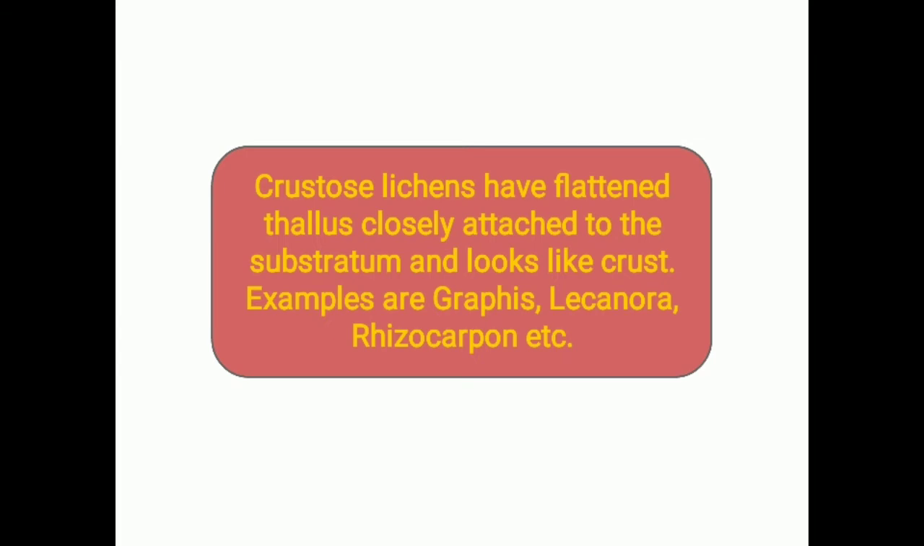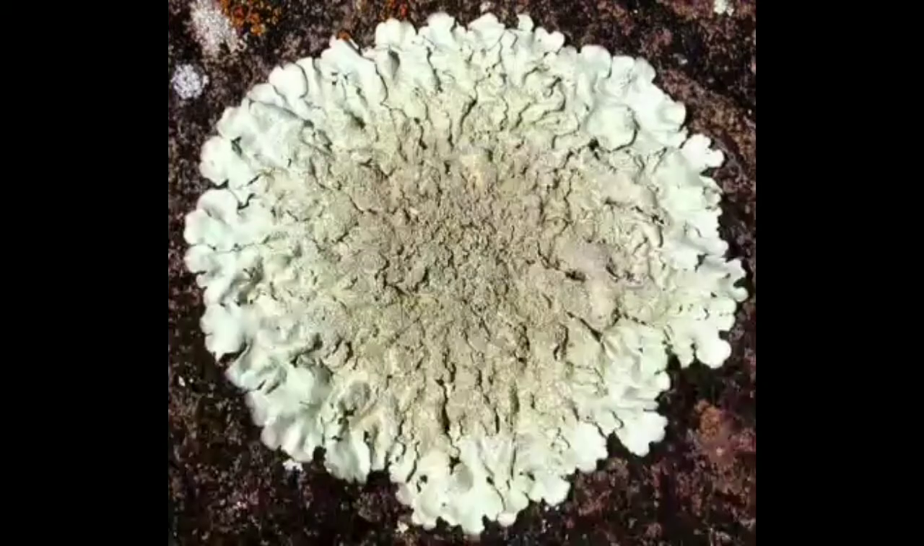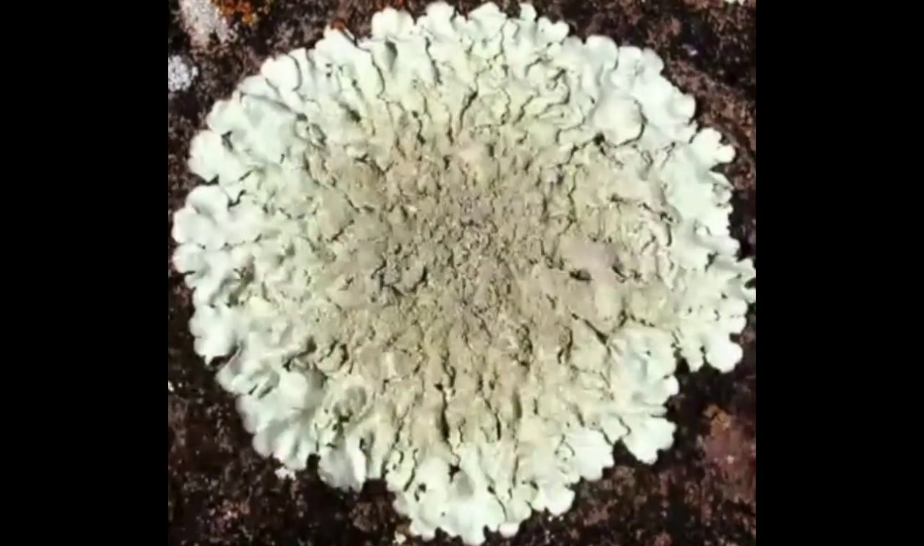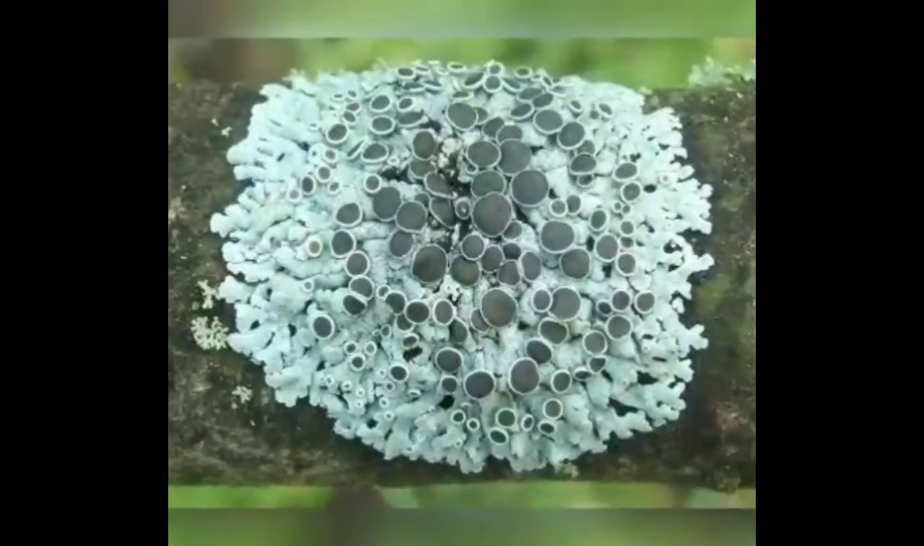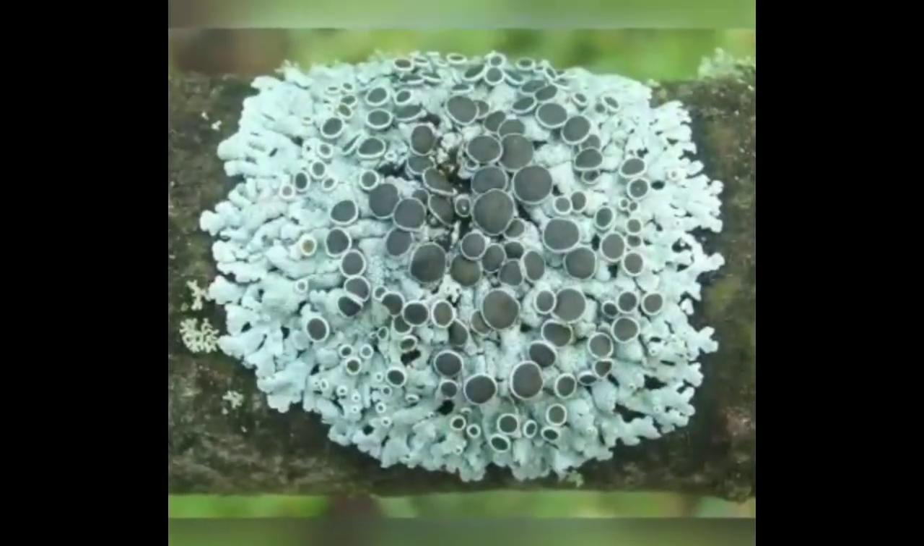Some examples of the crustose type are the Graphis, which is very much common here, Haematomma, Verrucaria, Lecanora, Rhizocarpon, etc. Here from the diagram, I think you can see the structures.